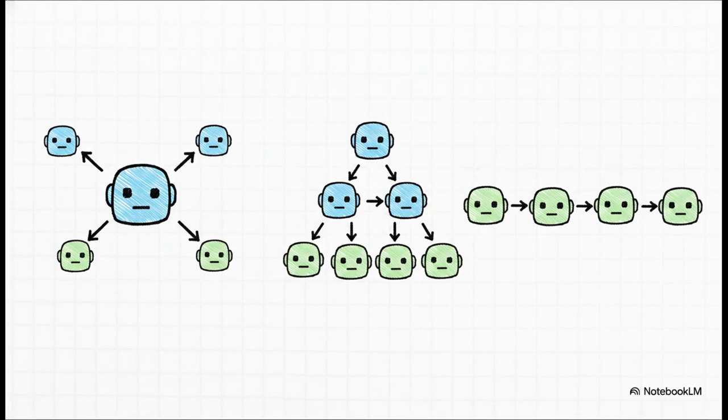Second, we have hierarchical teams, which use a supervisor node to route complex state graphs. And third, collaborative workflows that chain tasks sequentially. Choosing the right architecture can boost your performance by 81% on parallel tasks. But, and this is a big warning, if you force, say, a sequential process into a parallel architecture, your system's reliability will absolutely plummet by up to 70%.